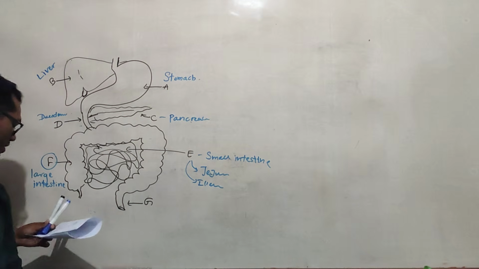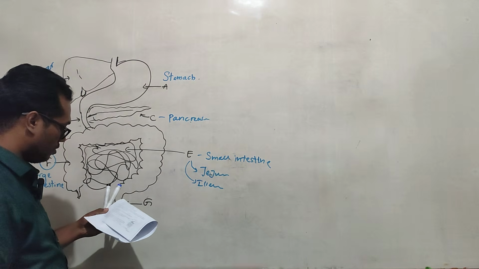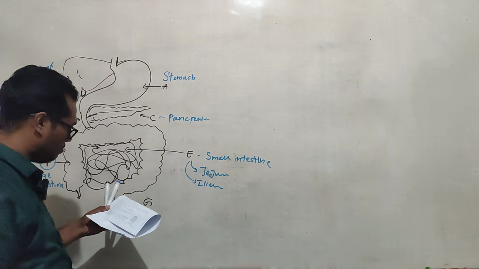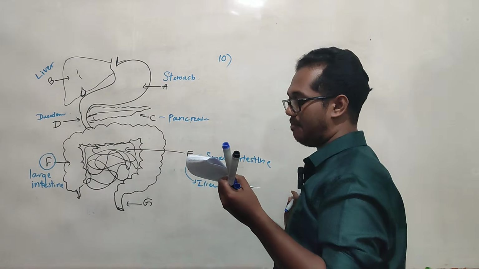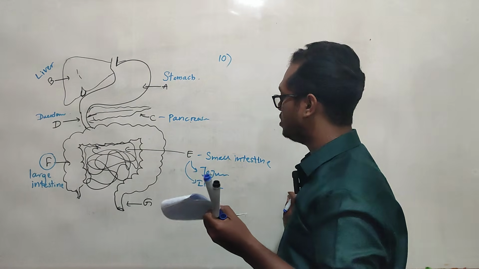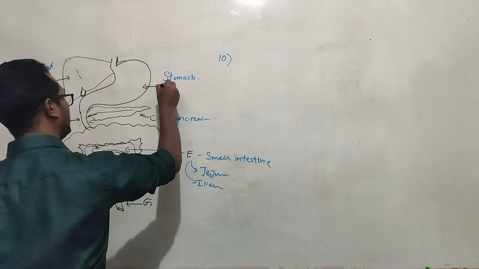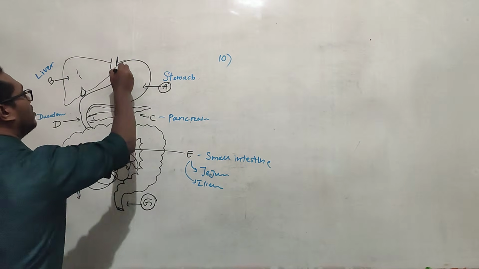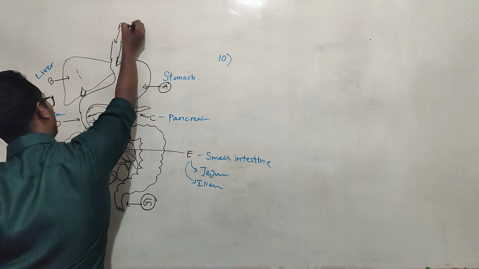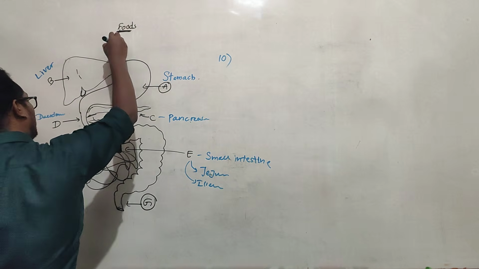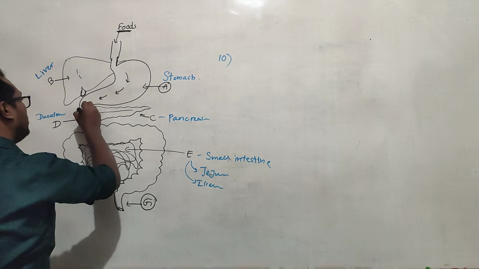Now they are giving this diagram, and in question number 10 they are asking which of the following options indicates the path of the food passes through A to G, from A to G. Whatever food we eat comes to the stomach. Once it comes to the stomach, it will go to D.